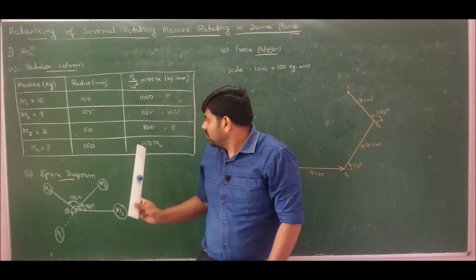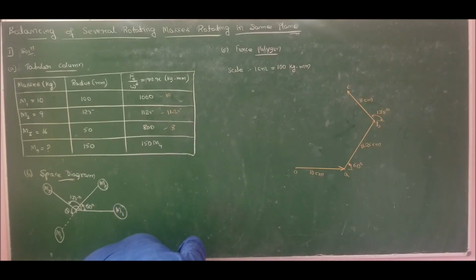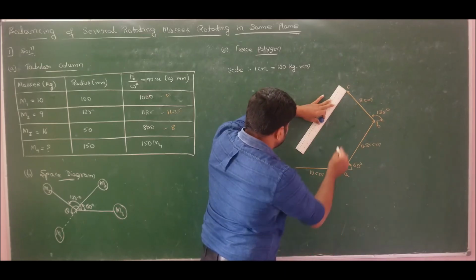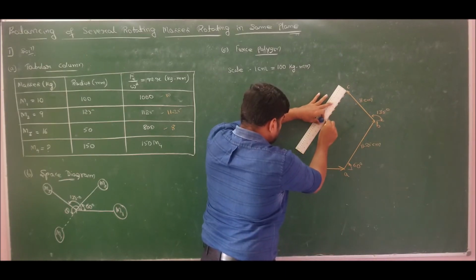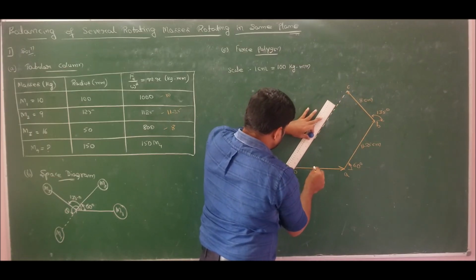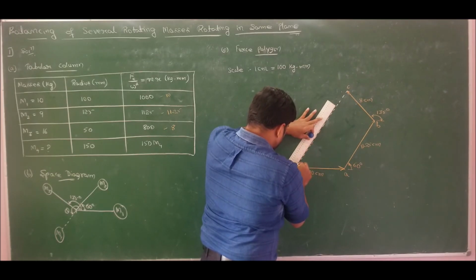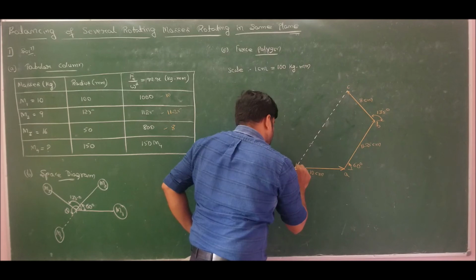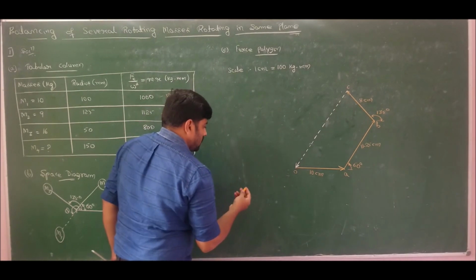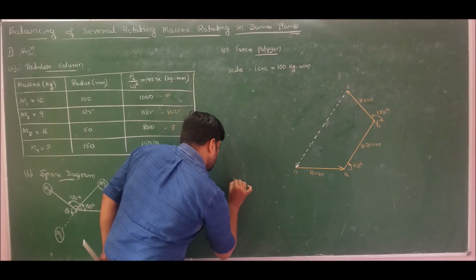The closing side should give the answer for M4. So we know the solution for this problem, that is 150 M4